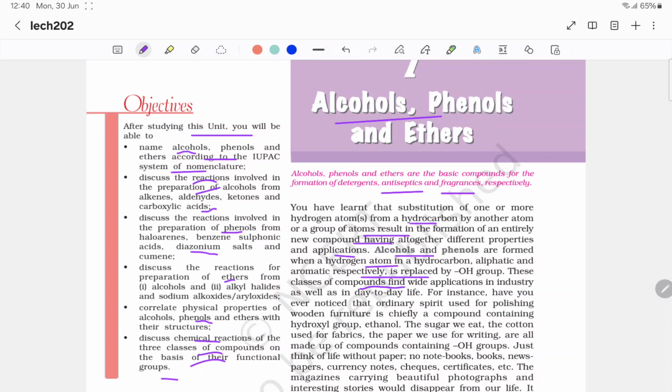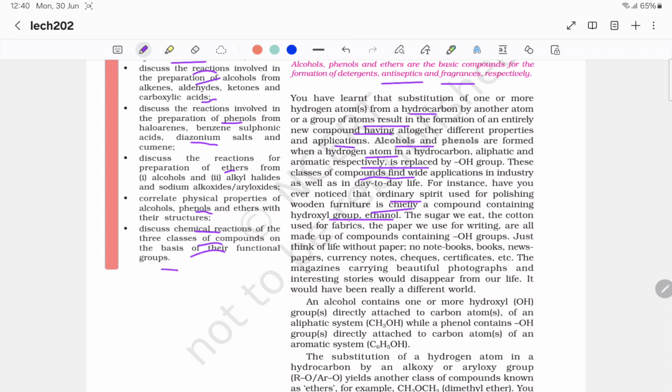So these classes of compounds find wide application in industry as well as in day-to-day life. For instance, you have noticed that ordinary spirit used for polishing wooden furniture is chiefly the compound containing hydroxyl group, ethanol. The sugar we eat, the cotton used for fabric, the paper we use for writing are all made up of compounds containing OH groups.